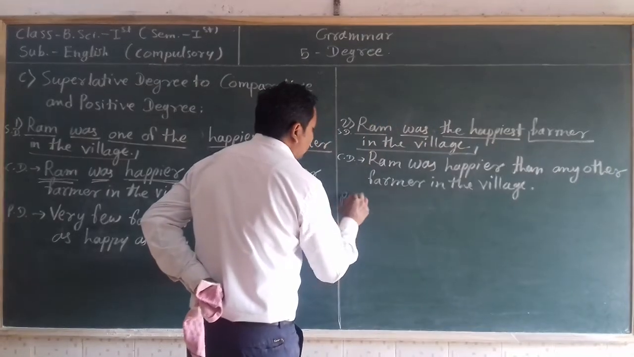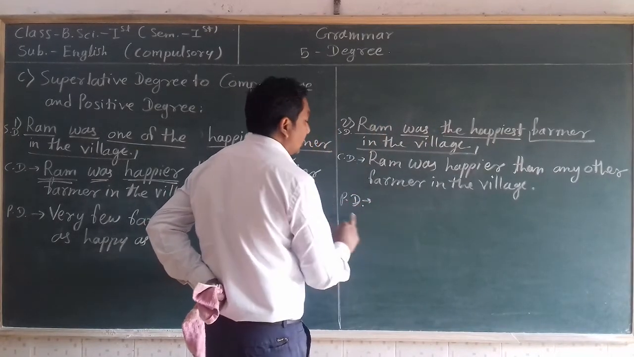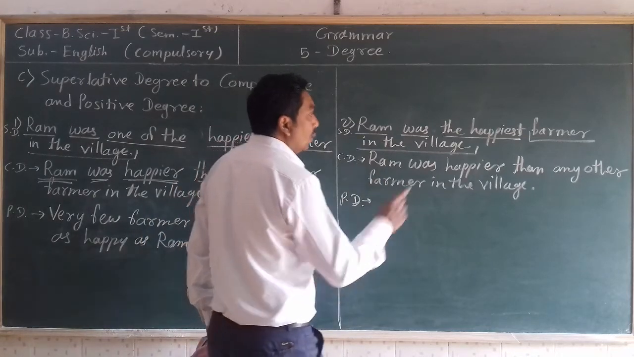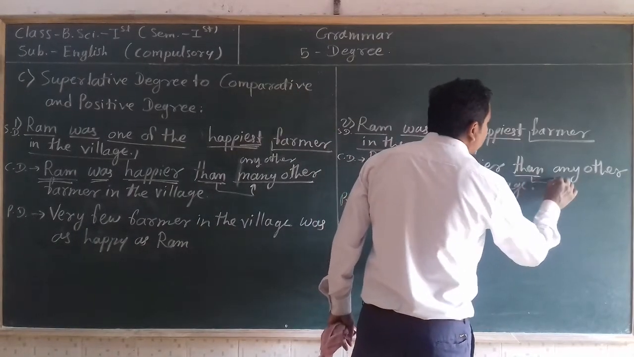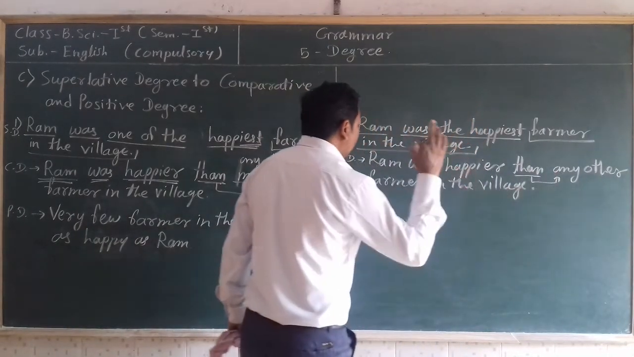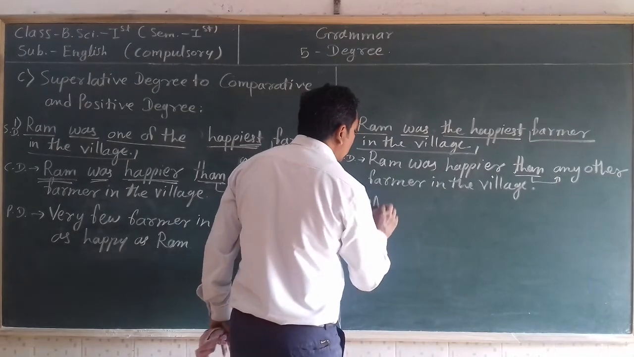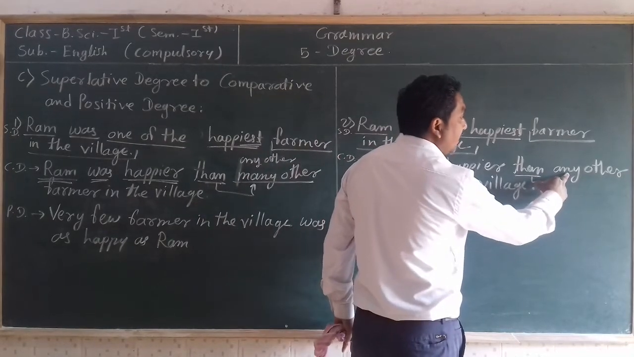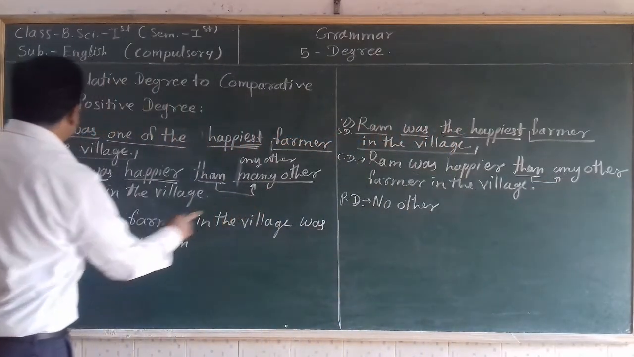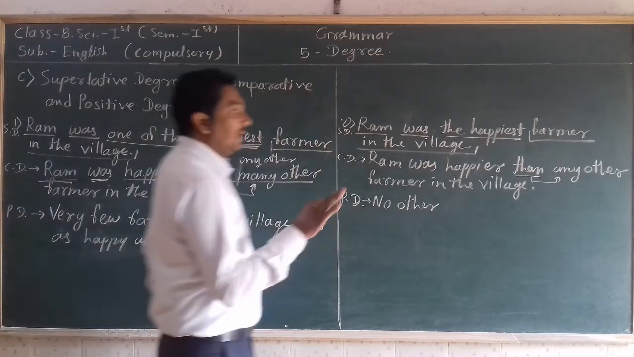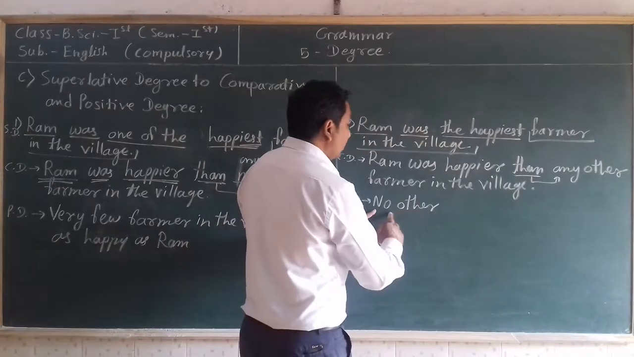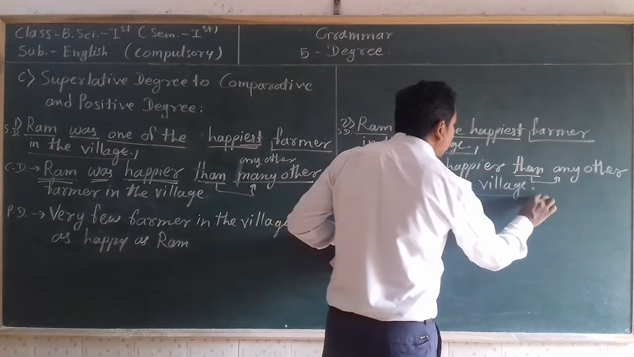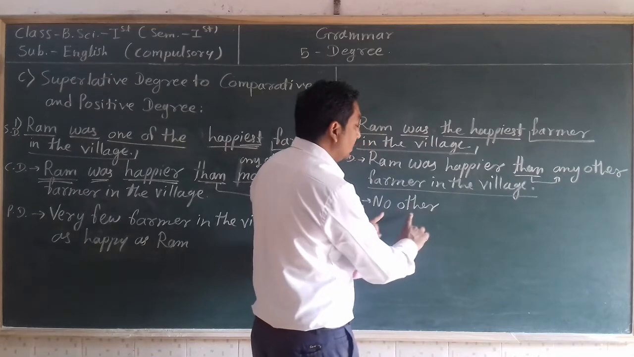If you are asked to transpose this sentence into positive degree, how can we do that? For this, we need to see what is given in the comparative degree. If "any other" is given, we need to use "no other". But if "many other" is given, we need to use "very few". But here "any other" is given, so we are going to use "no other". Then write the remaining sentence of comparative degree as it is in front of "no other" or "very few".